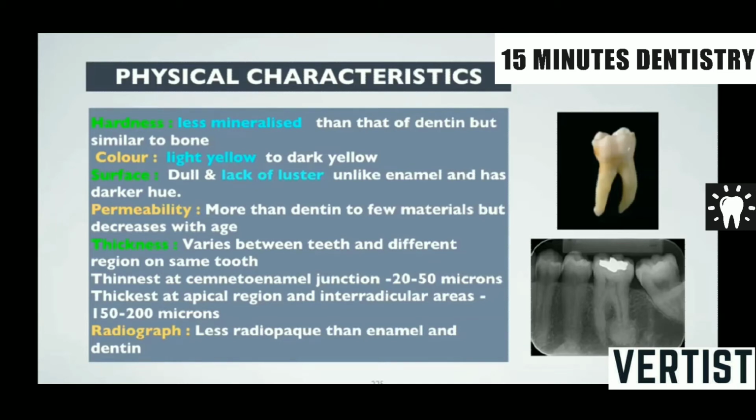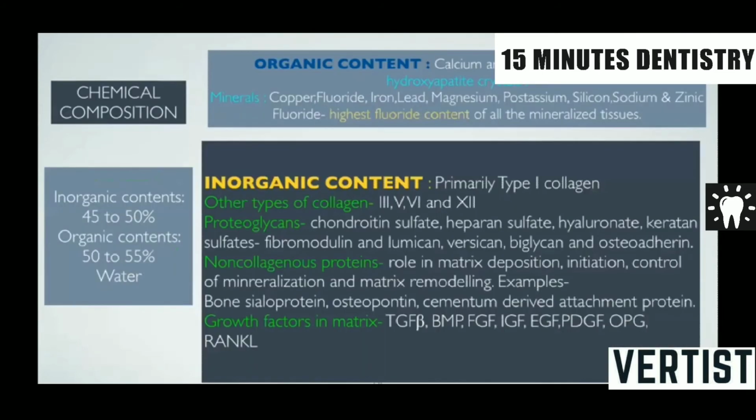Now, the thickness of cementum varies between various teeth and between various regions of the same tooth. It is thinnest at the cemento-enamel junction, where it measures 2 to 50 microns. It is thickest at the apical region and interradicular areas, where it may be 150 to 200 microns. Radiographically, because it is very similar to bone and only slightly less mineralized than dentine, we are not able to differentiate it on the radiogram, except when there is hypercementosis or any other cemental pathology which may be seen.